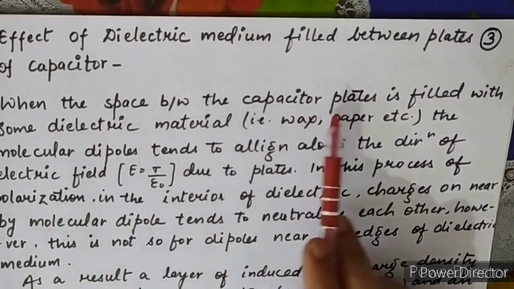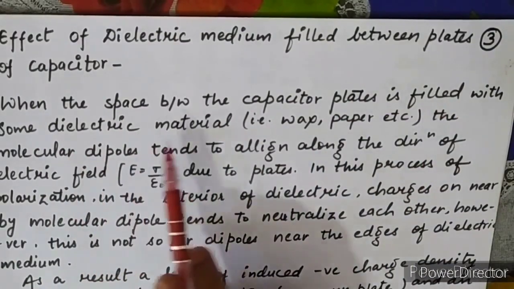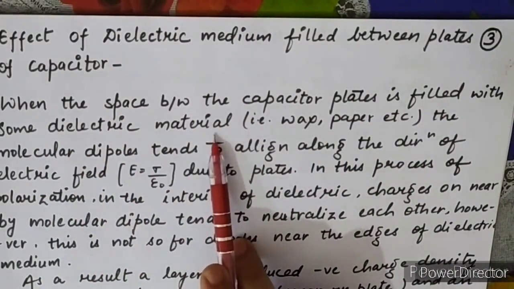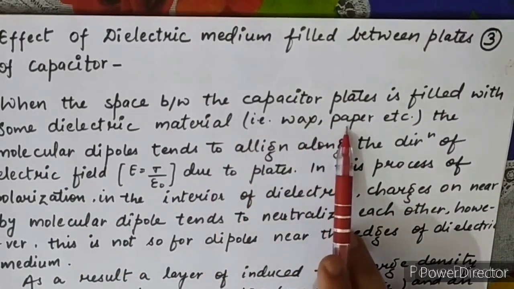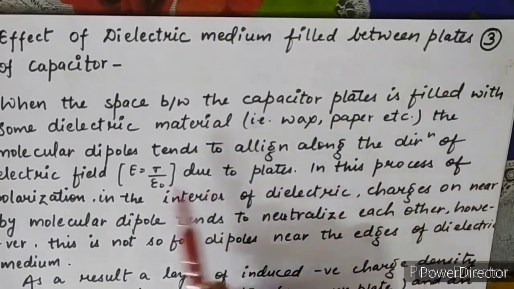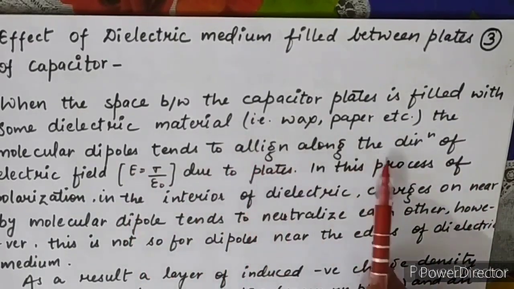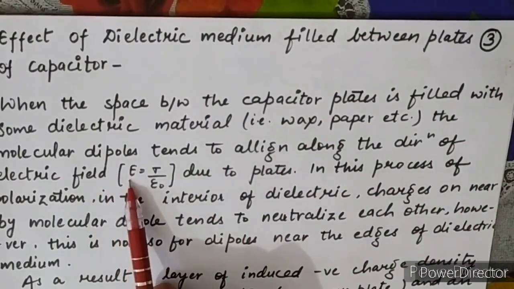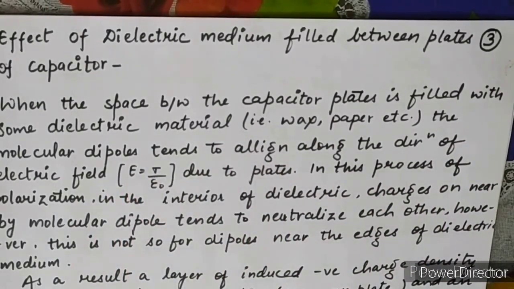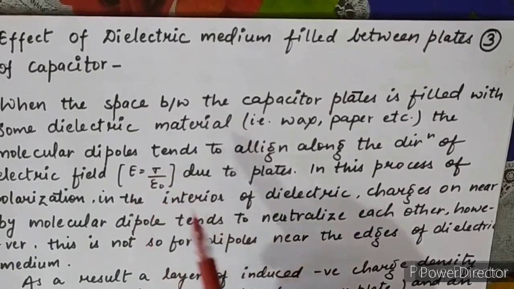When the space between the capacitor plates is filled with any kind of dielectric medium, such as wax, paper, mica, etc., the molecular dipoles tend to align along the direction of the electric field. Yesterday we discussed the electric field of the plates of the capacitor: the net electric field of both plates is sigma upon epsilon naught.